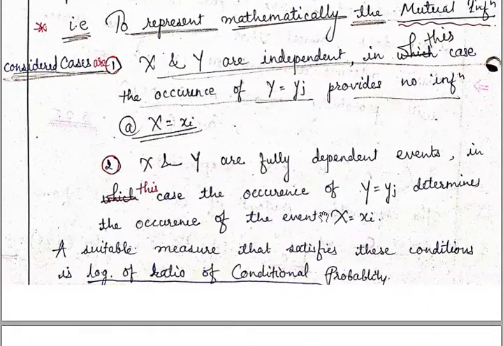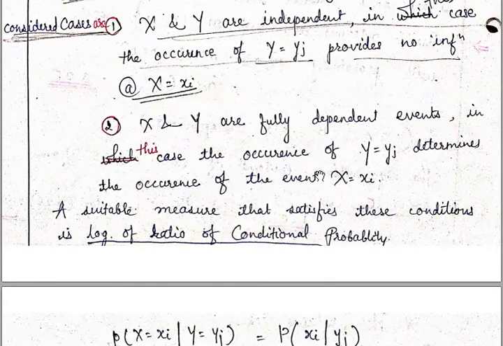In real life, let's say the first event is a boy going to the school, and the second event is his father going to the office. These are the two events. If there is no relation between these two events, then we can say these two are independent events.